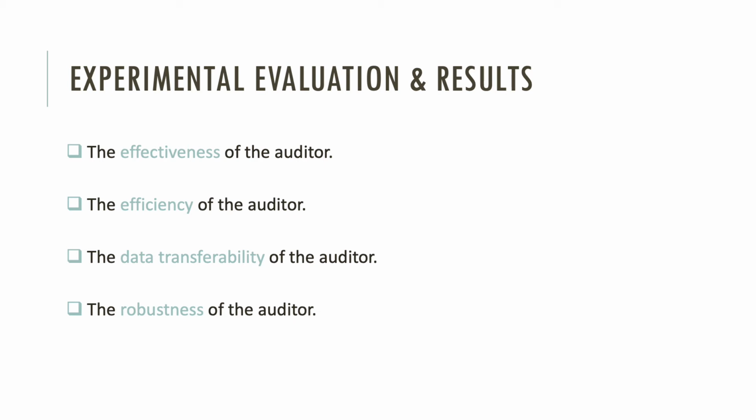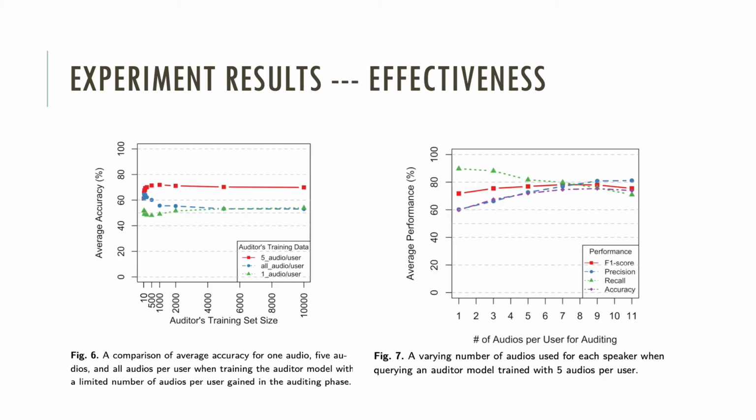For data transferability, we evaluate the effect on the auditor's performance when it is trained with different data distributions. And for robustness, we evaluate the effect on performance when it is trained with different architectures or in a noisy environment. Part of the results are shown in today's presentation.